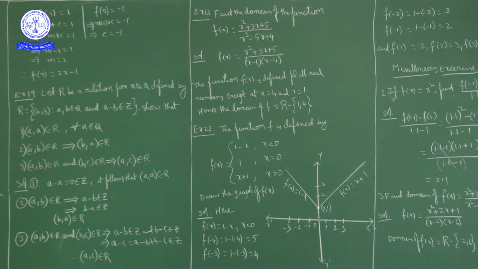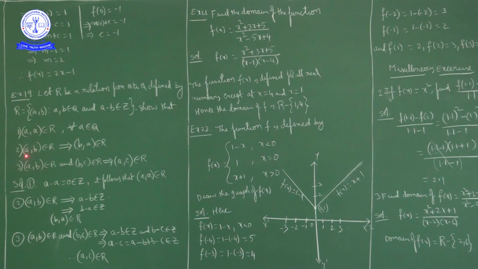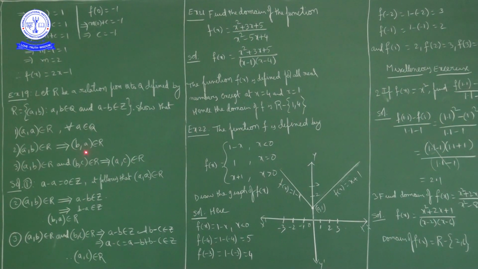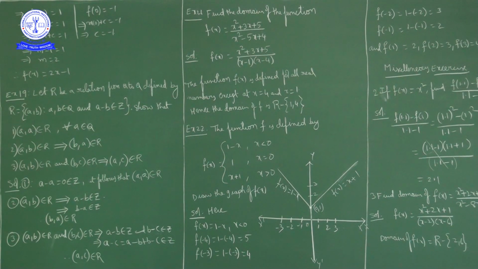Next, if the ordered pair (a, b) belongs to R, we have to prove that the ordered pair (b, a) also belongs to R. Now, the ordered pair (a, b) belongs to R means a minus b is an integer.